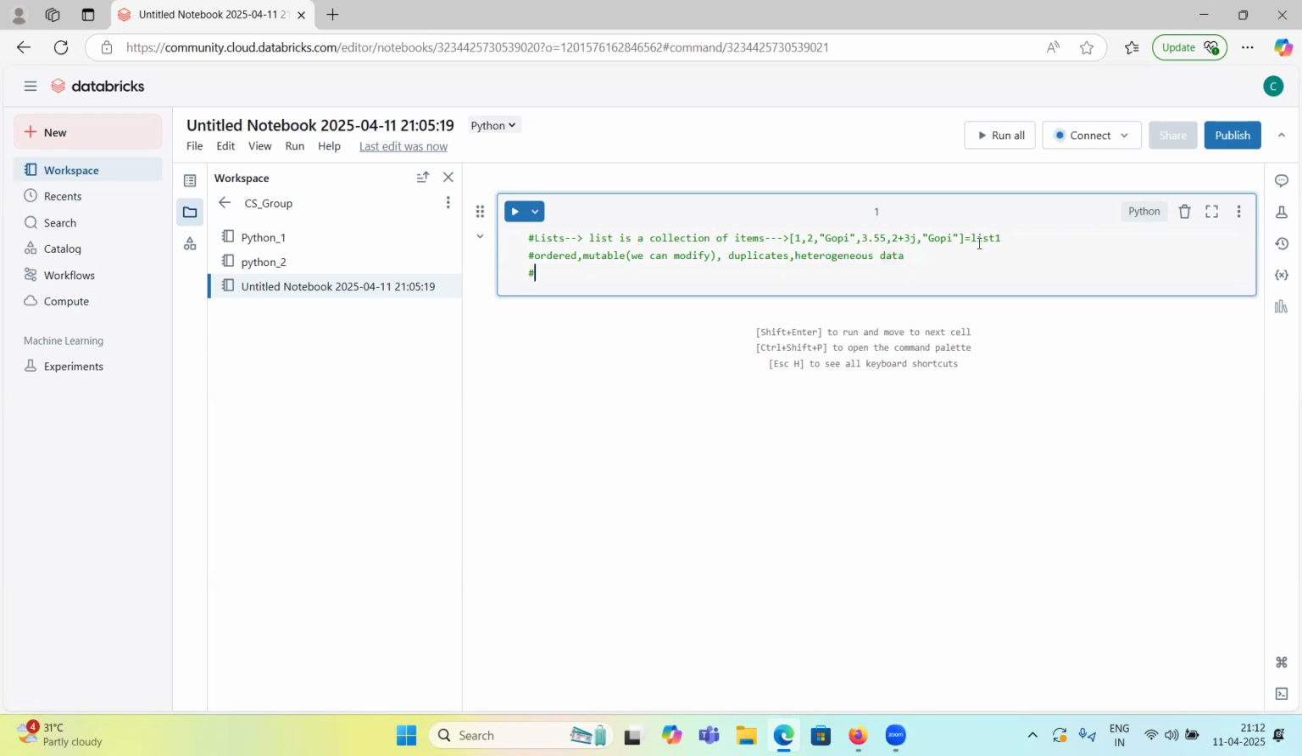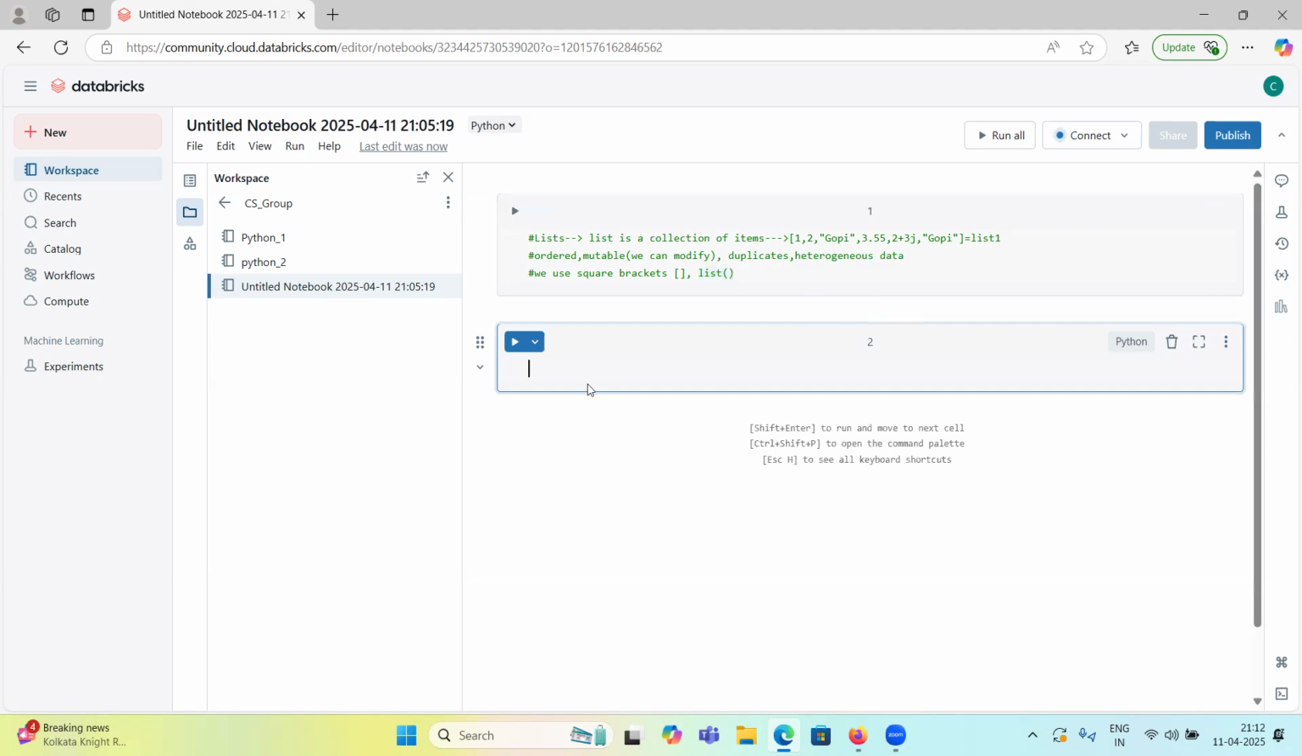And for a list, we use square brackets. Inside these square brackets, we can store those items. And the function: to convert if we have a string, a tuple, or any other data type, I can use the list function. You can use the list function to convert any other data type to list data type. We will see everything. So these are the characteristics of a list.